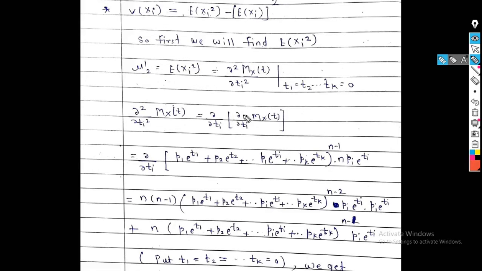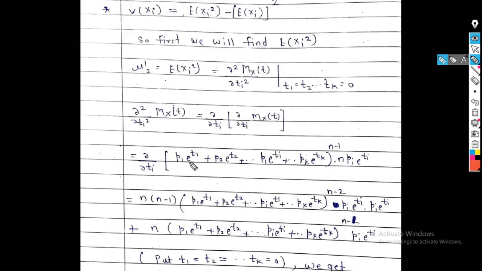So we get del upon del ti of Mx(t) is equal to what? (p1 e raised to t1 plus p2 e raised to t2 plus dash dash pi e raised to ti plus pk e raised to tk) raised to n minus 1 into n pi e raised to ti. So this is the derivative del upon del ti of Mx(t).